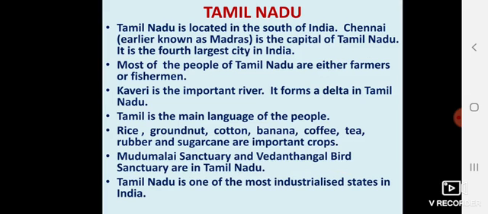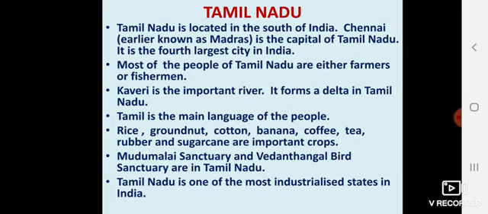Tamil Nadu is located in the south of India. Chennai, which was earlier known as Madras, is the capital of Tamil Nadu. It is the 4th largest city in India. Most of the people are either farmers or fishermen. Their occupation is farming or fishing.